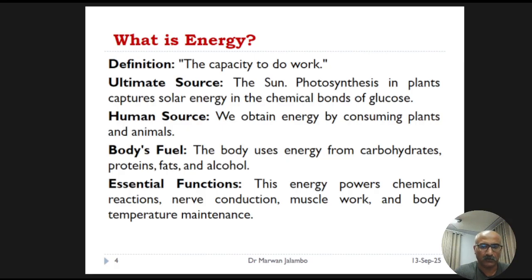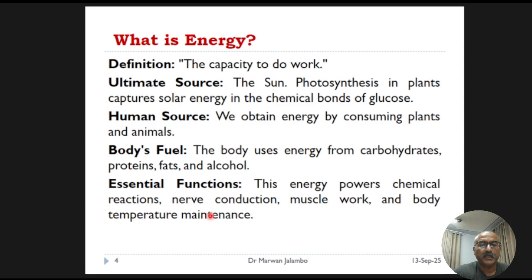Our bodies are designed to metabolize the chemical energy found in the macronutrients, carbohydrates, protein, and fats, as well as alcohol. This energy is not just for movement, it fuels every single process in our body: the complex chemical reactions that build and repair tissues, the electrical impulses that allow our nerves to communicate, the mechanical work of our muscles, and the heat production required to maintain our core body temperature.